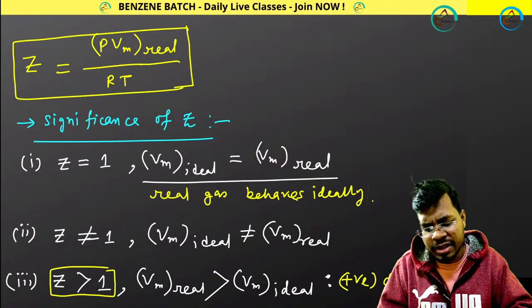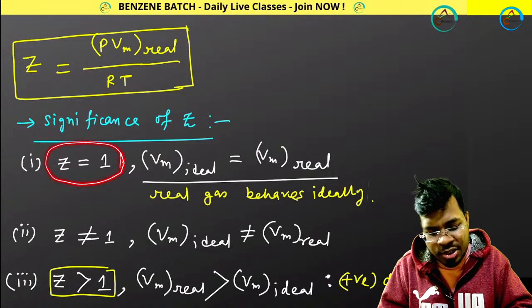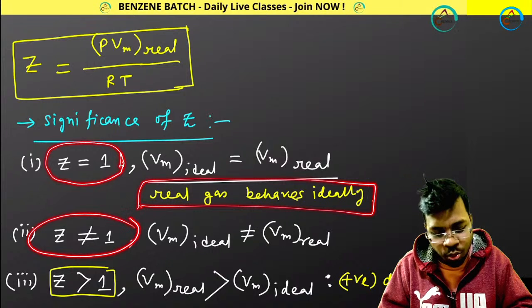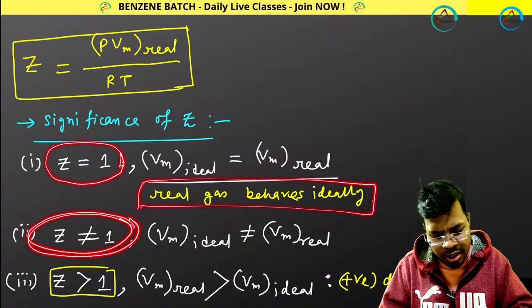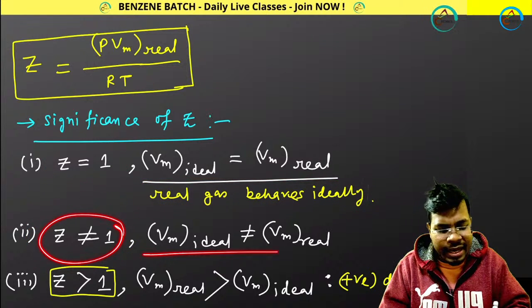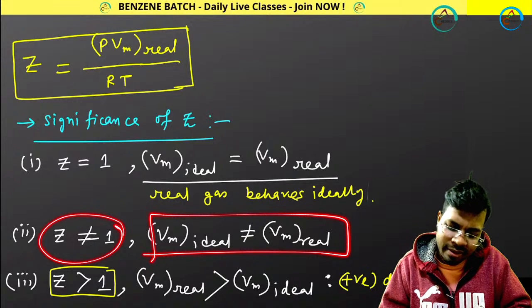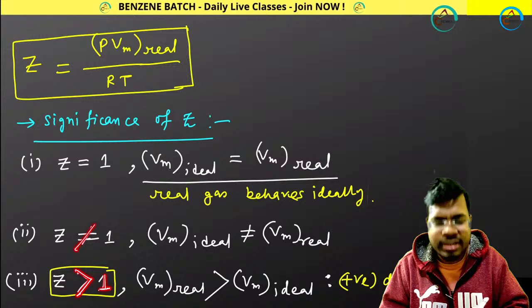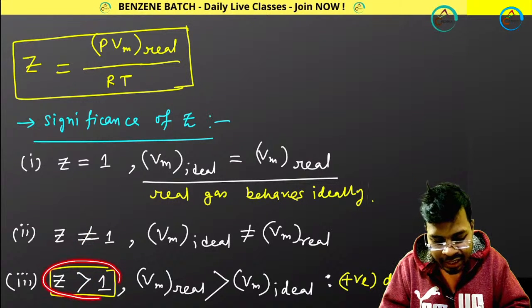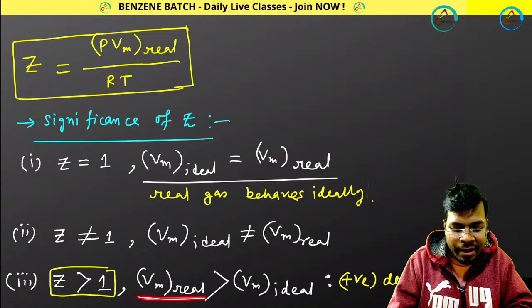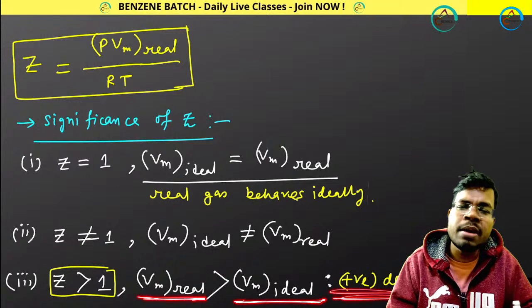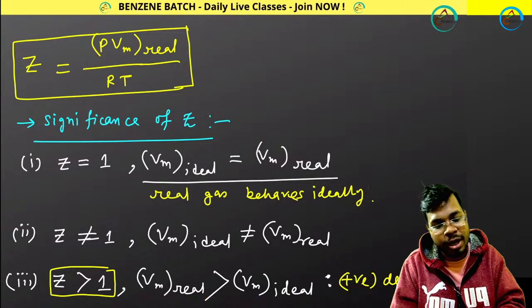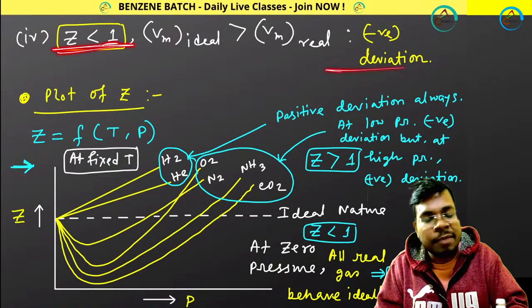Now, there are three possibilities. If Z is equal to 1, that means real gas behaves ideally. Z not equal to 1 means real gas will not behave ideally, and two possibilities come up: Z can be greater than 1 or Z can be less than 1. If Z is greater than 1, that means Vm real is greater than Vm ideal, and positive deviation will happen. That is called positive deviation from ideal nature. And if Z is less than 1, negative deviation definitely.